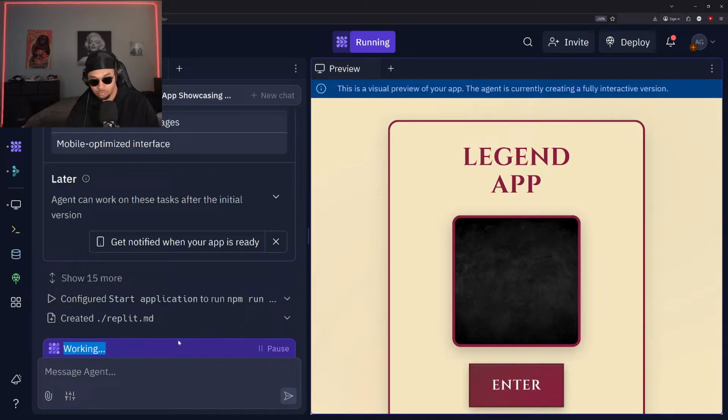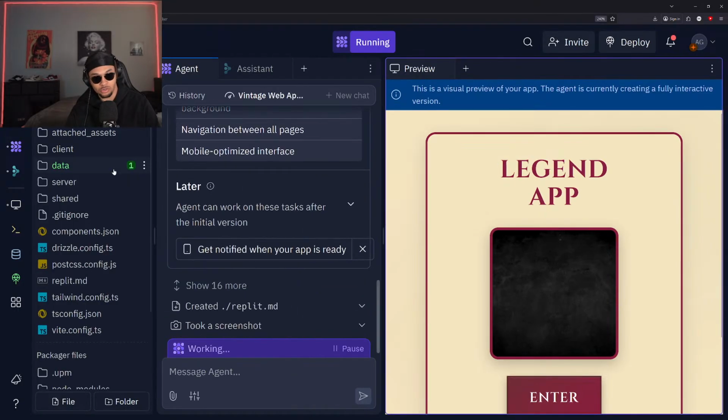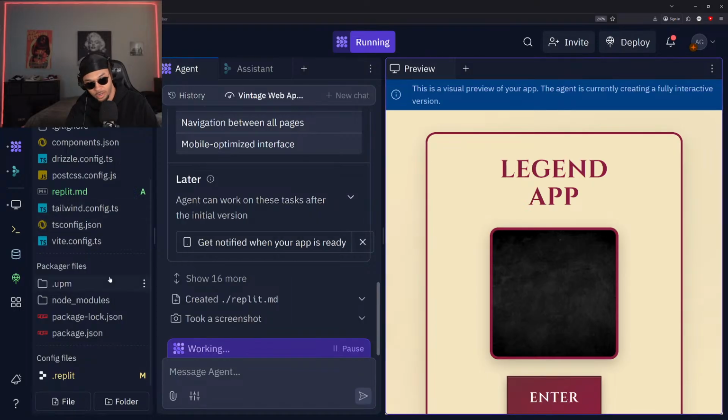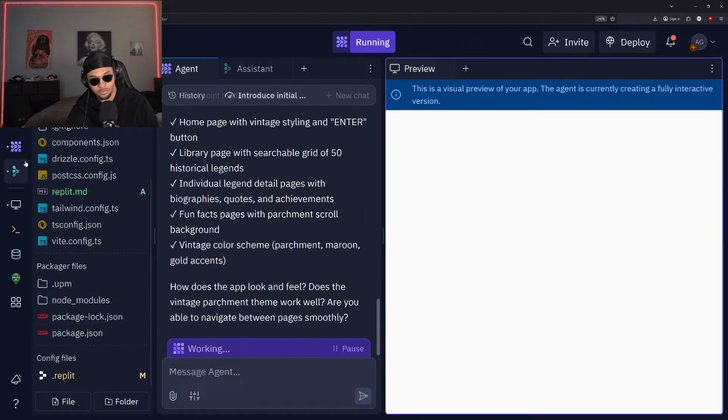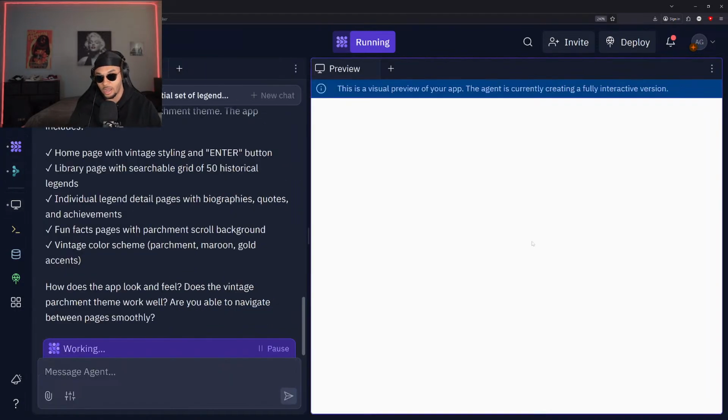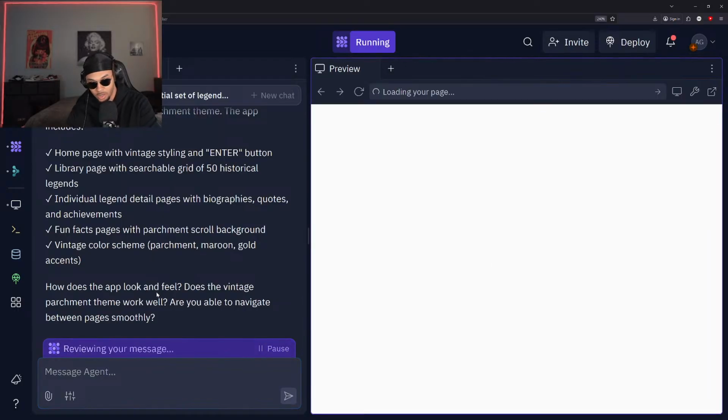That's usually one of the final files that it creates. And we can also check right here just to make sure it is generating everything. So it looks like it's been stalling, but if you check out over here, you can see it's been doing a lot of work in the background. All right, cool. So that app is loading now.